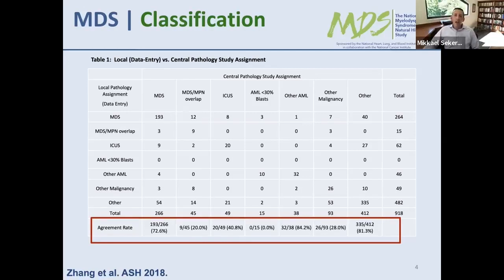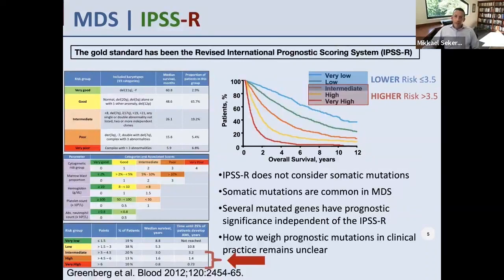So I show these data to emphasize the fact that part of what we're talking about in this entire symposium is access to care and access to second opinions in care. And I think that is absolutely critical with MDS, where a quarter of the time a person may be handed the wrong diagnosis.